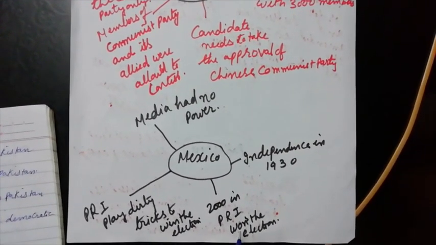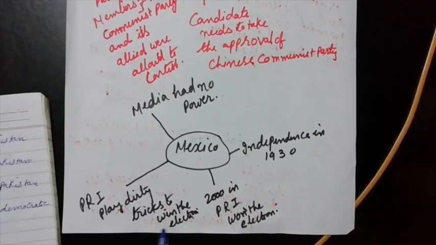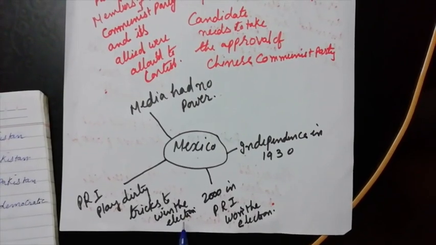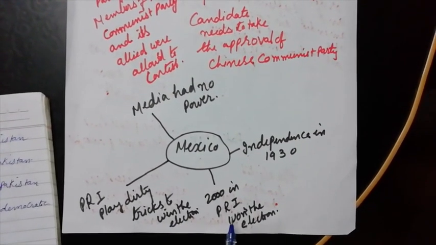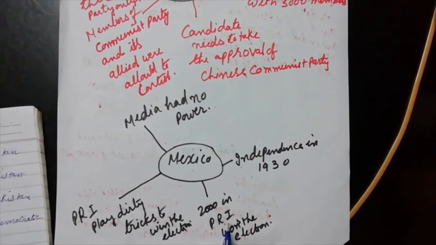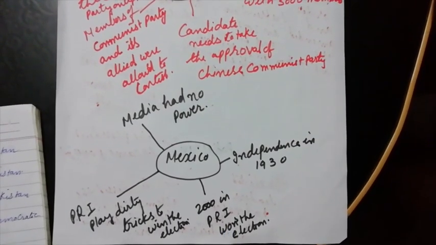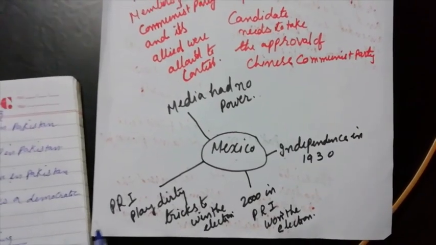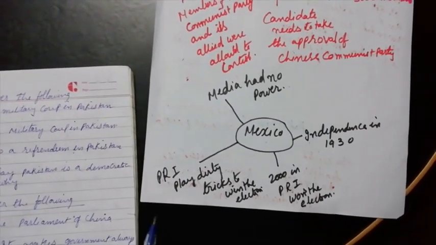PRI always won the election. PRI always played dirty tricks to win the election. The full form of PRI is Institutional Revolutionary Party. Now let us write some questions and answers related to this case study.